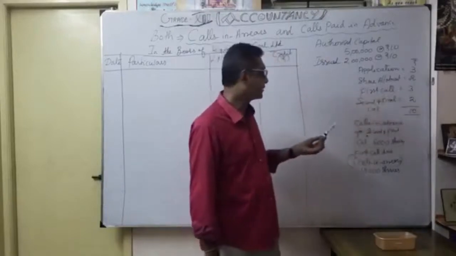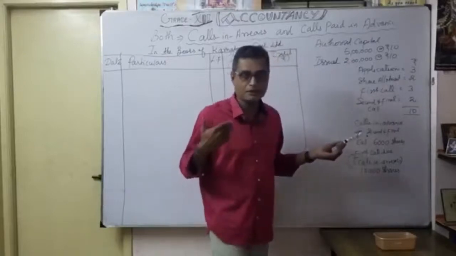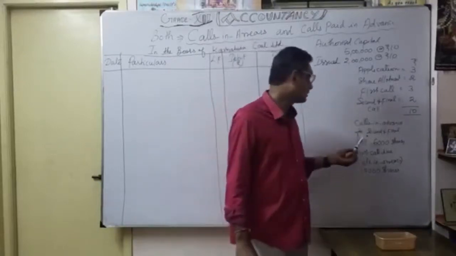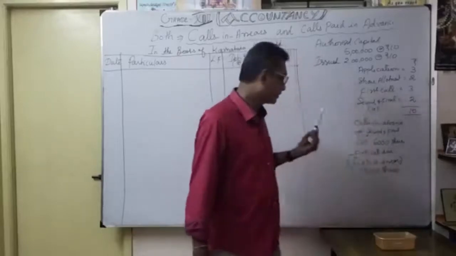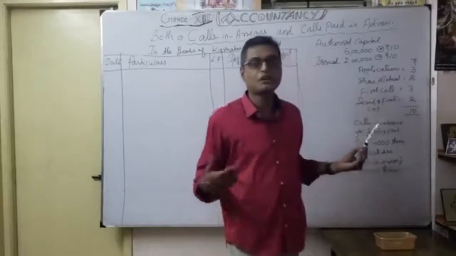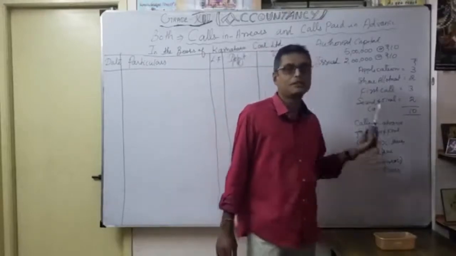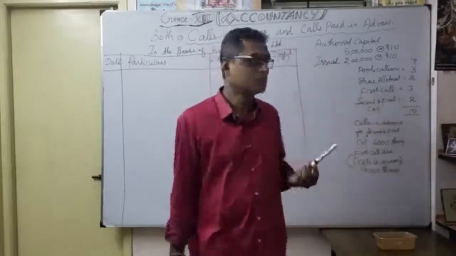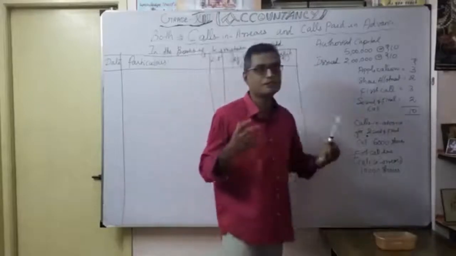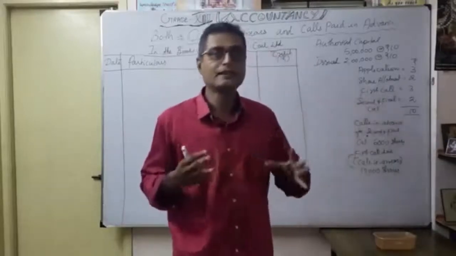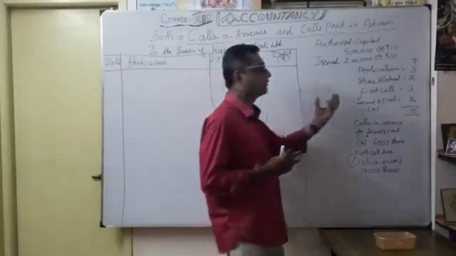Then the remaining information: calls in advance, at the time of the first call itself, some shareholders, 6,000 shares, paid in advance for the second call. But later, when the first call was due, the 10,000 shares defaulted on the first call. So you have to write down the information likewise. Then only you can easily record the transactions without any doubt, and we never miss information.